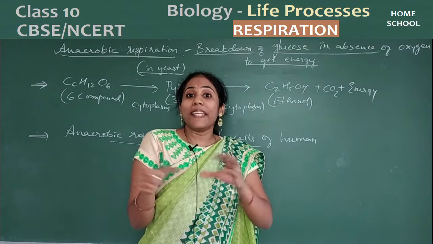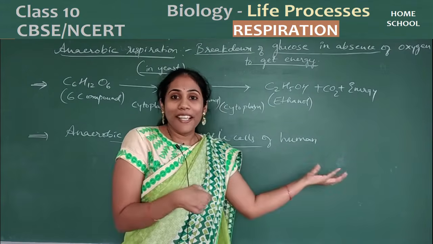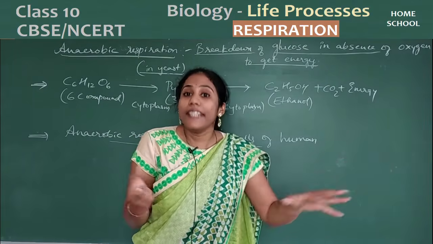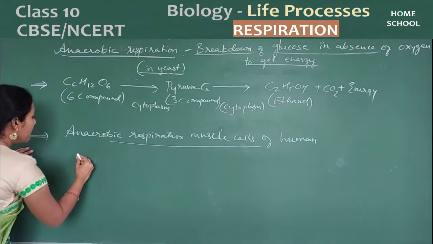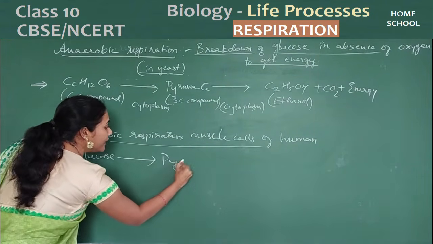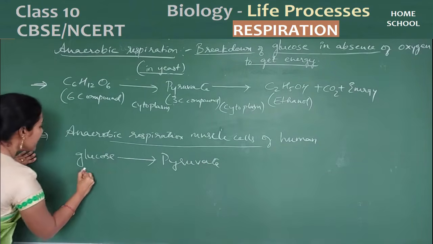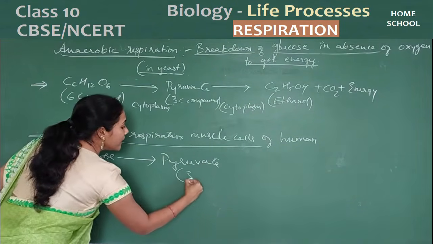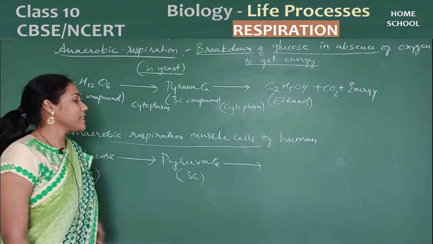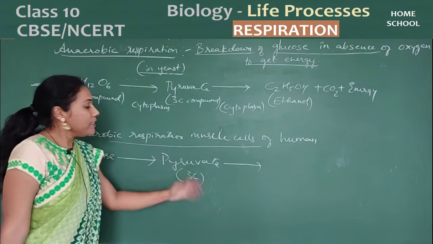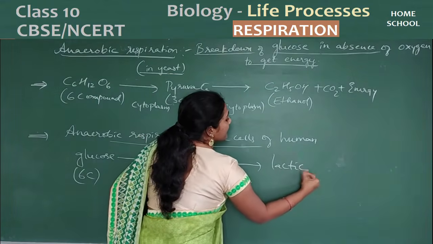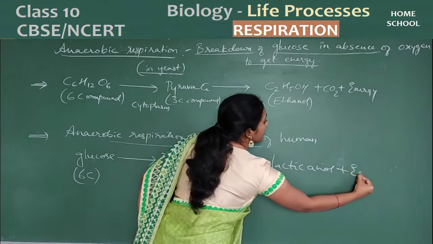At that point of time, the glucose will break down. Since oxygen is not there, pyruvate will not break down into carbon dioxide and water. Pyruvate will break down into lactic acid. So observe the step here. Glucose, whichever is there in cytoplasm, initially will get converted into pyruvate. Glucose is a 6 carbon compound, getting converted into a 3 carbon compound, same step. But here, since this is not getting oxygen, and with the help of many chemicals present in the muscle cells, this is getting converted into lactic acid. Lactic acid plus energy you will get.